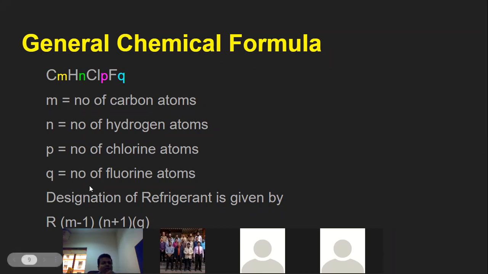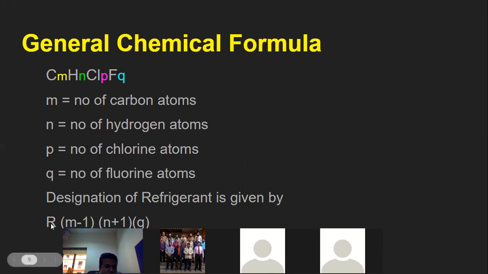So this is the chemical formula. I have not yet shifted to how to designate the refrigerant. Now let us see how the refrigerant is designated.